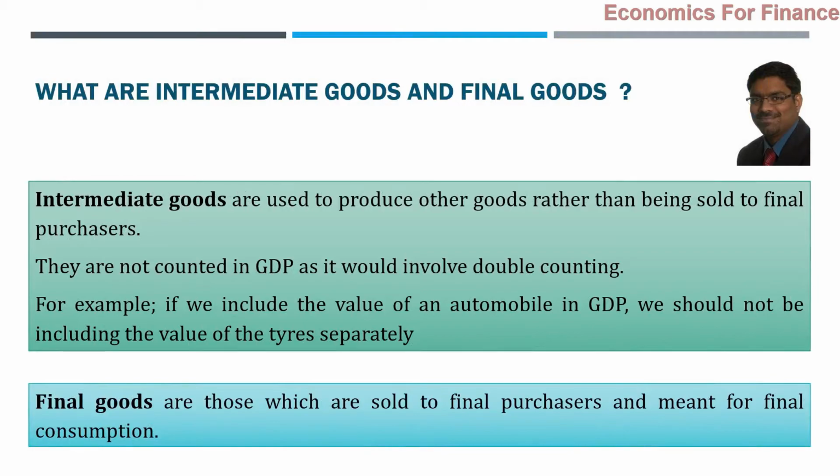And naturally, what are final goods? Those are the ones which are sold to final purchasers and meant for final consumption. A car is for a final purchaser and final consumption. So that is a final good.